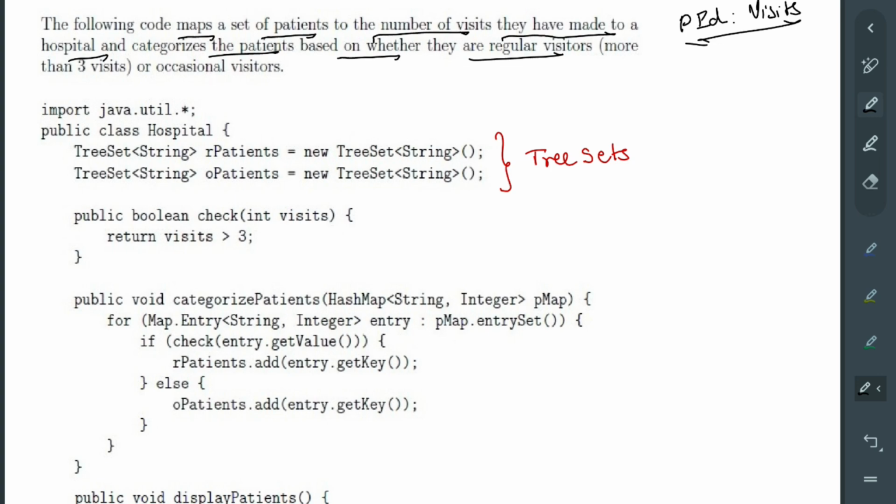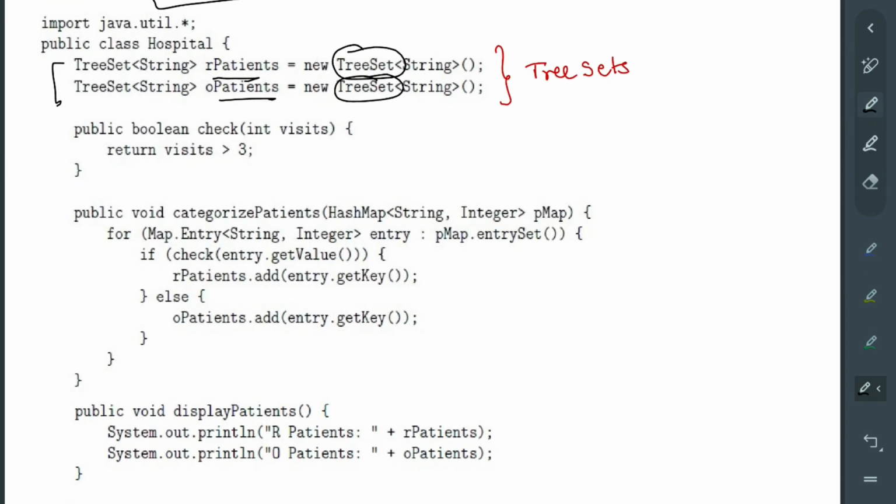If the visits are greater than 3, they are categorized as regular visitors, or else occasional visitors. We have two tree sets, R patients and O patients, for regular patients and occasional patients. Remember that both of these are tree sets. So this is just checking.